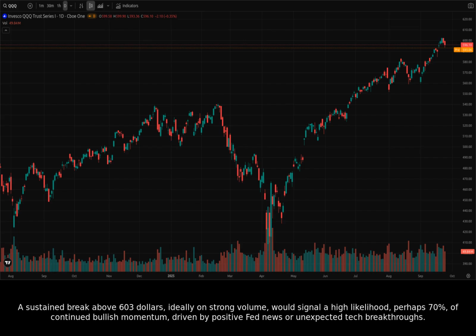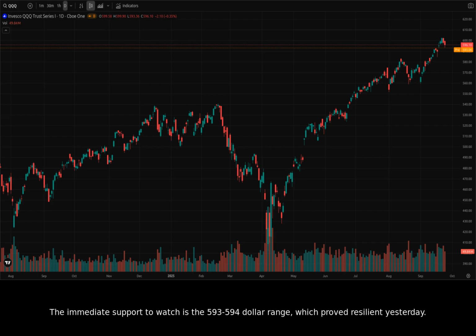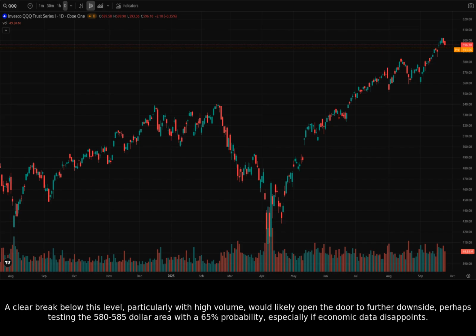A sustained break above $603, ideally on strong volume, would signal a high likelihood, perhaps 70%, of continued bullish momentum, driven by positive Fed news or unexpected tech breakthroughs. The immediate support to watch is the $593 to $594 range, which proved resilient yesterday. A clear break below this level, particularly with high volume, would likely open the door to further downside, perhaps testing the $580 to $585 area with a 65% probability, especially if economic data disappoints.